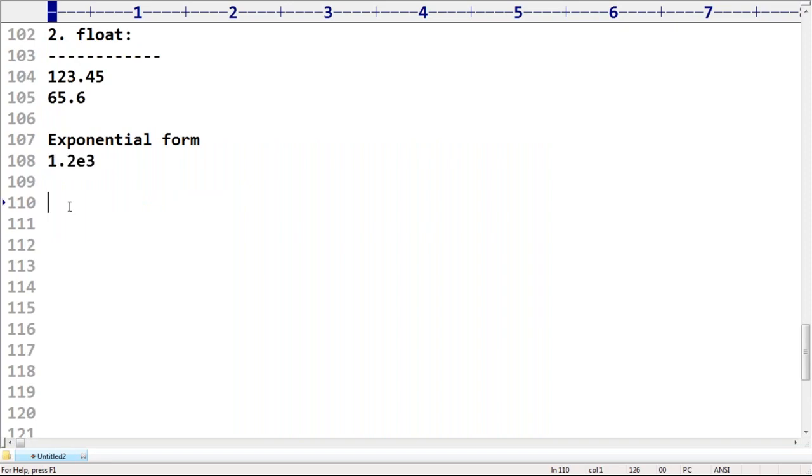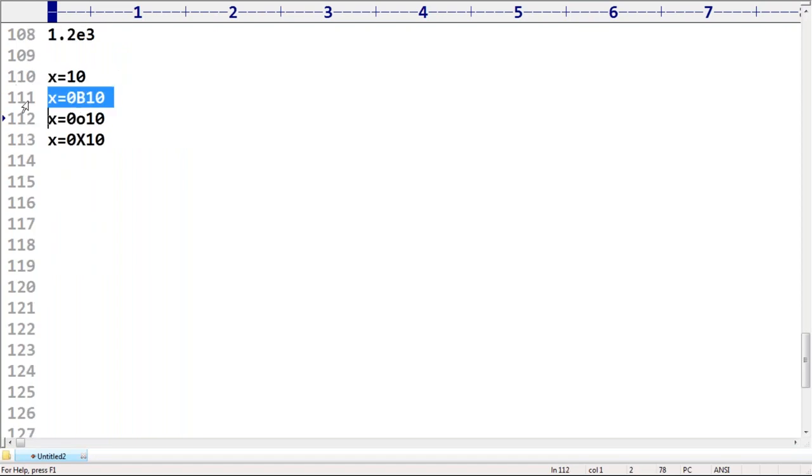Next, one more very important point I want to cover. Take special care about this terminology. If I have x is equal to 10, x is equal to 0b10, x is equal to 0o10, x is equal to 0x10. Observe, what is this one? Decimal. What is this one?